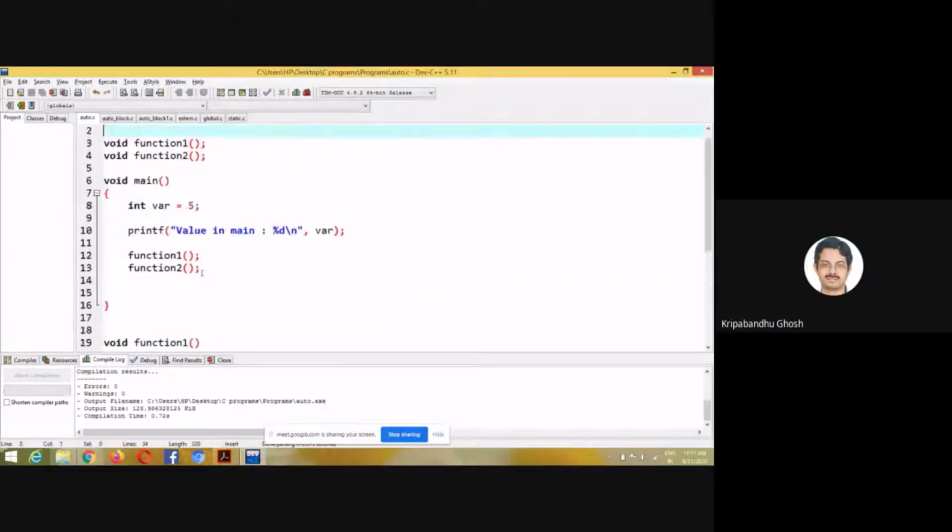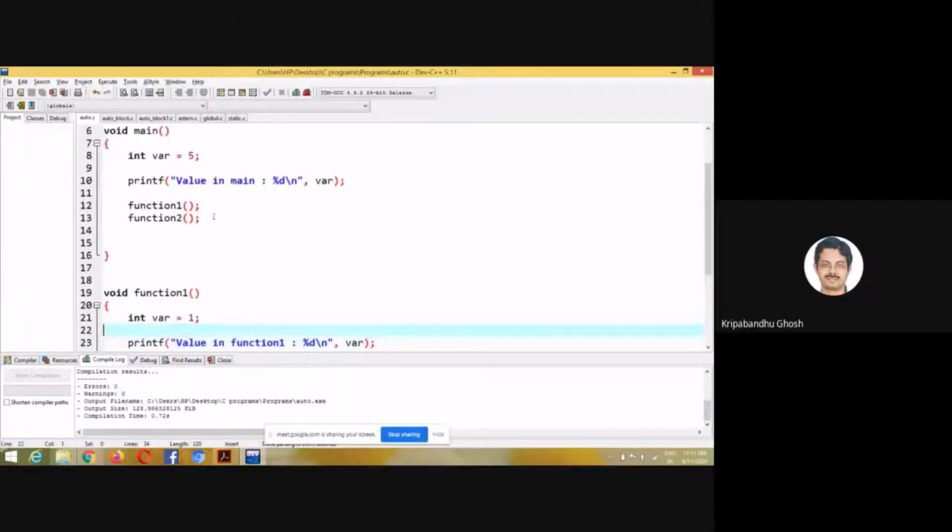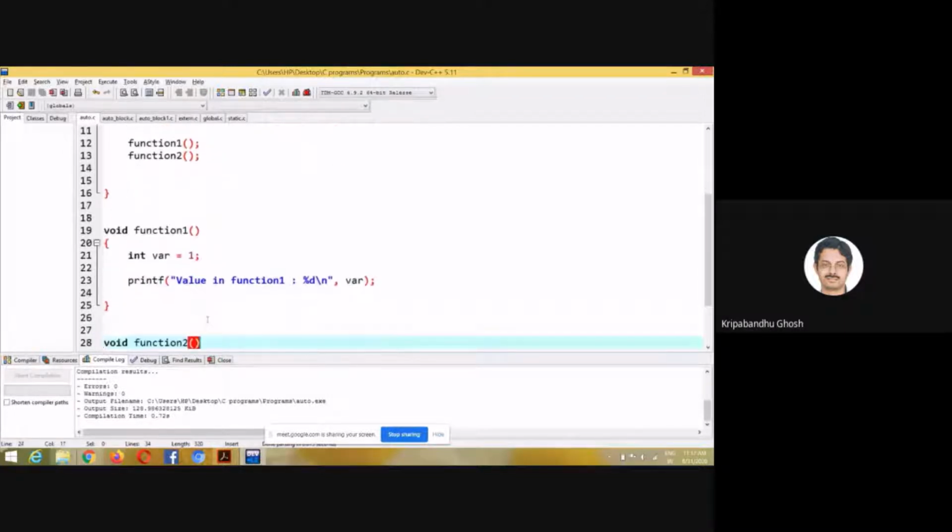Keep this in mind that although both are var, the name of the variable in main is var, and in function 1 the name is the same, but they are two different variables, because this var is not accessible to function 1, and this var is not accessible to main. So two different memory locations are allocated for these two. So name is not very important, address is important.